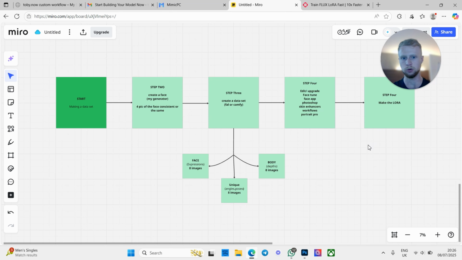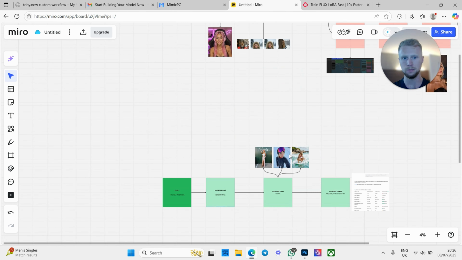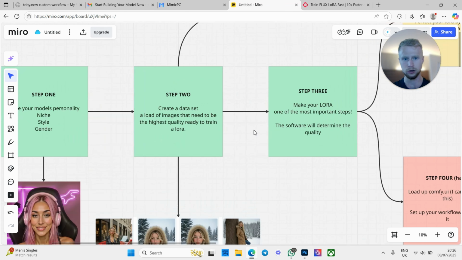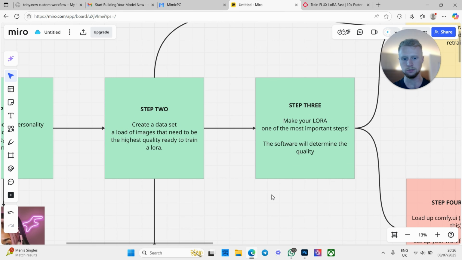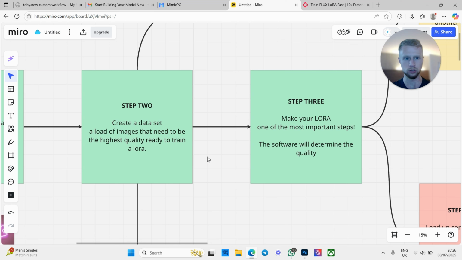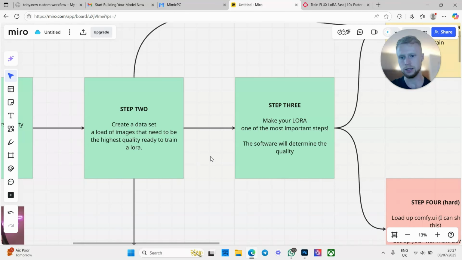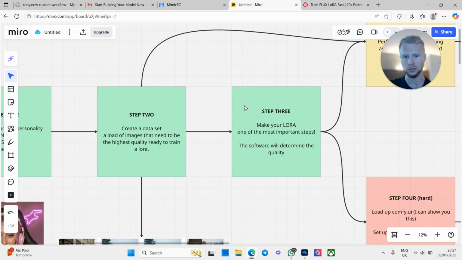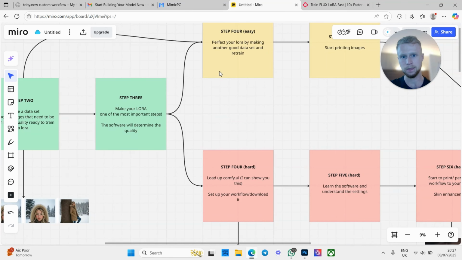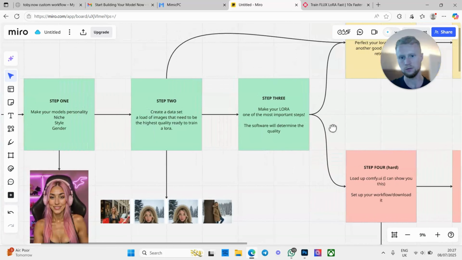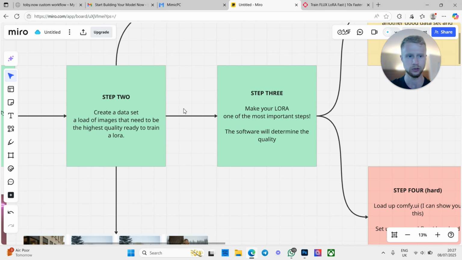Now, obviously, if you didn't want to do this process, you didn't want to do step 2 and 3, because I know it is quite long-winded, you can simply go and buy a Lora from a marketplace. It's literally $100. It's very easy. I know some people charge like $400 or $500, but yeah, forget that. You don't need to pay that much money. You can get a simple, good Lora for about $100, and it does the job. It's very, very good. So if you want to skip these 2 steps and get a more advanced Lora, then feel free to make a minor investment to do so.